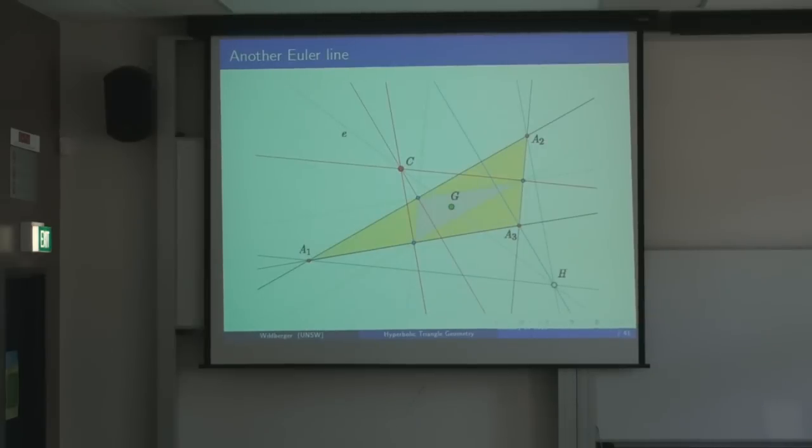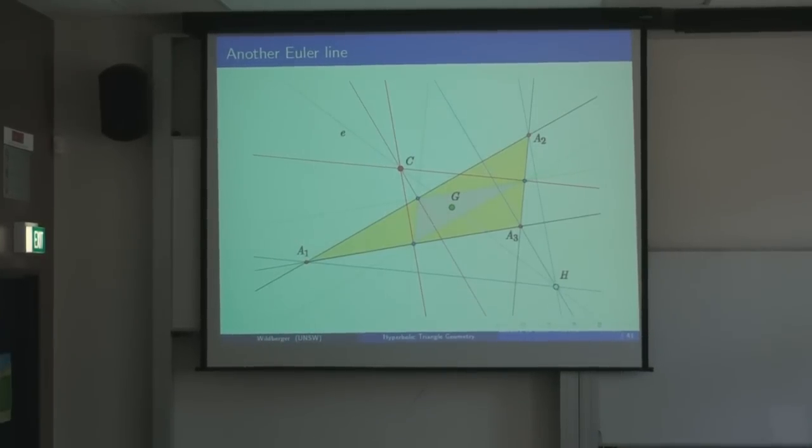And I'll just give you another configuration. So the points don't have to be inside the triangle. Here's a different triangle with the orthocenter, the intersection of the altitudes, down here. The centroid, the intersection of the medians, is there. And the circumcenter, the intersection of the perpendicular bisectors, is there. And you see that they're still collinear and they're in the ratio of 2 to 1.